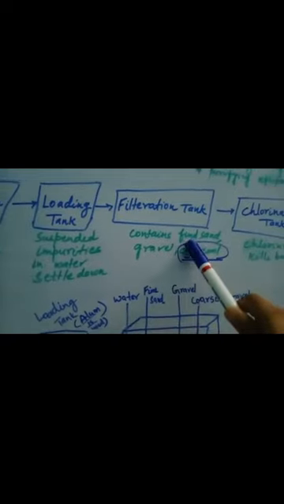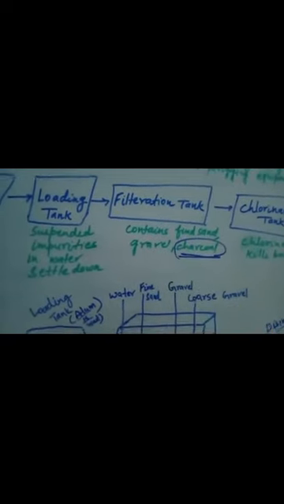In the filtration tank, water is filtered by fine sand, gravels, charcoal, pebbles, etc. These are the things which are used to filter the water. Then the last one is the chlorination tank. In the chlorination tank, we use chlorine in different forms to remove the microorganisms or pathogens if present in water. Okay, so this is the setup.